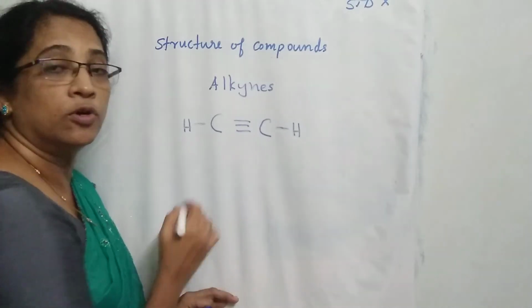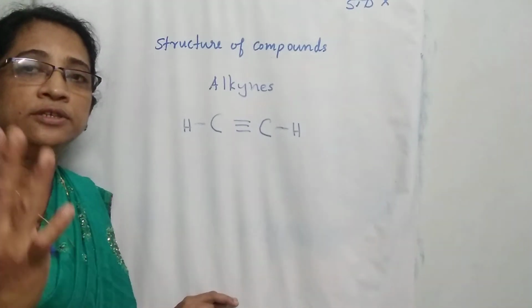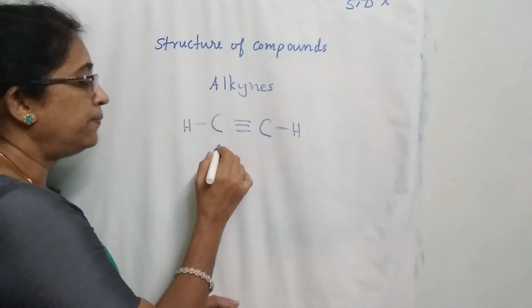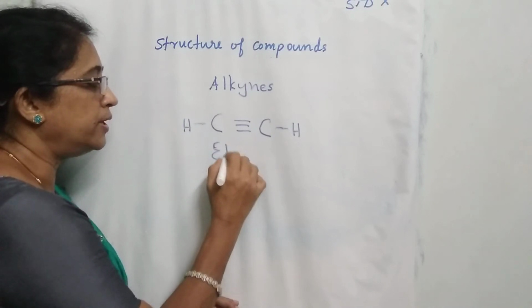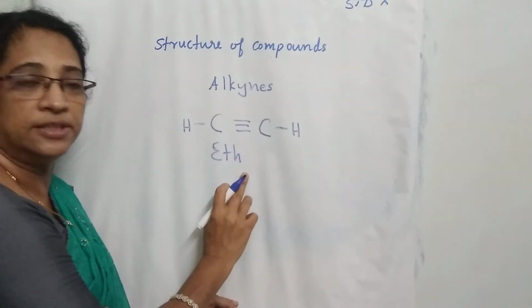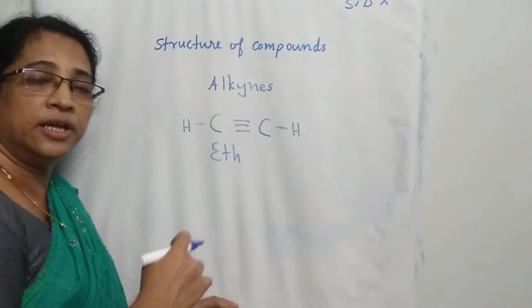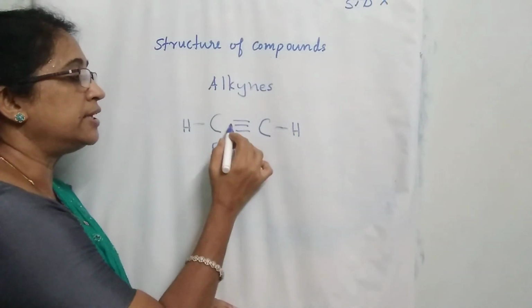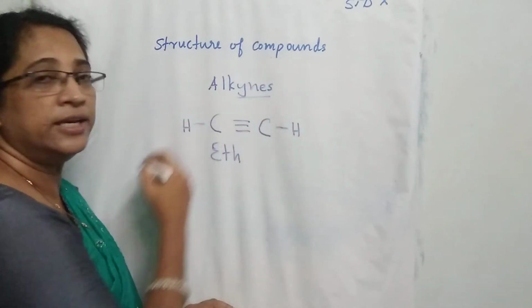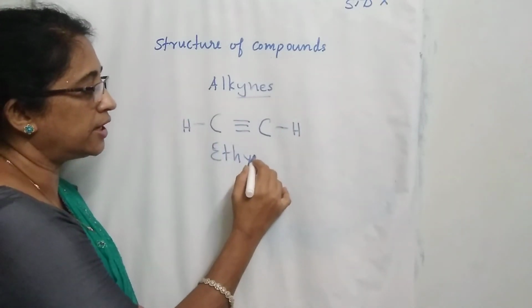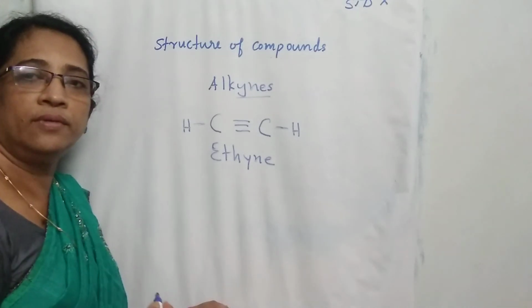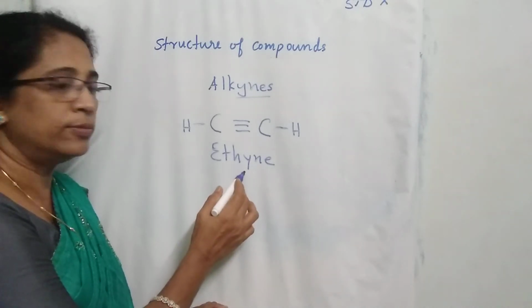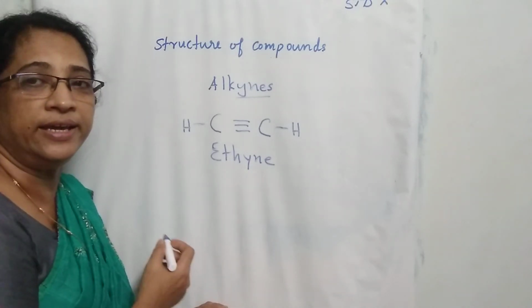This compound also has how many carbon atoms? 2 carbon atoms. Hence the name of the compound begins with eth. If there are 2 carbon atoms, the name begins with eth. And there is a triple bond. So what is the ending? Eth, then write yne. Hence the name of the compound is ethyne.